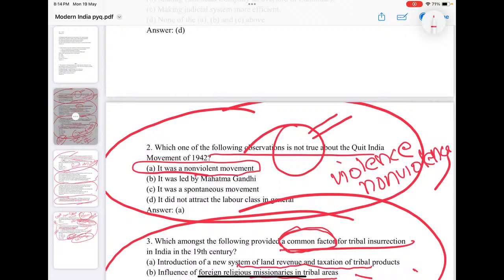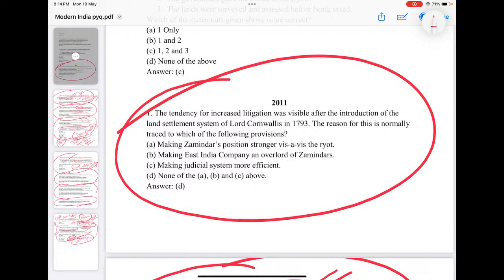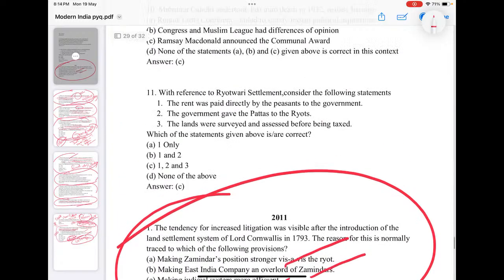Violence and non-violence. Tendency to increased litigation visible after introduction of land revenue settlement of Cornwallis 1793. Reason for this: making Zamindar's position stronger, making East India Company overlord of Zamindars, making judicial system more efficient. All three are not the reasons. There is cancellation of the court fees and all, because of which there is increased litigation. That is a reason, and not these reasons.